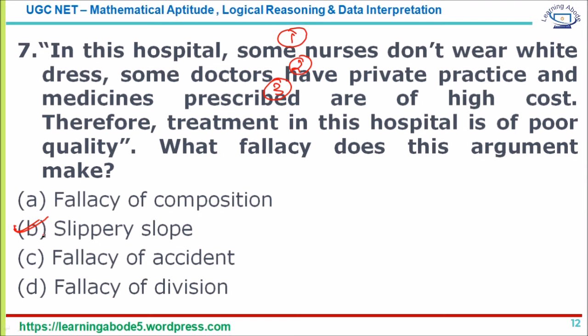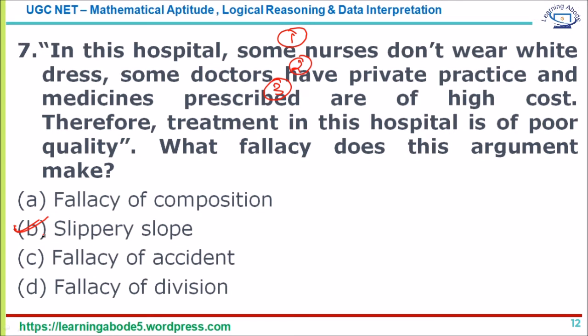A classic example is what many politicians speak during the elections. They come up with a lot of conspiracy theories against their opponents. Without evidence, they just keep on adding things, coming up with a lot of fancy conspiracy theories. That is an example of a slippery slope.